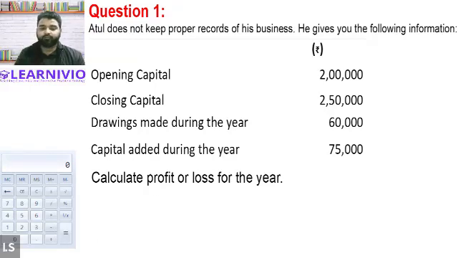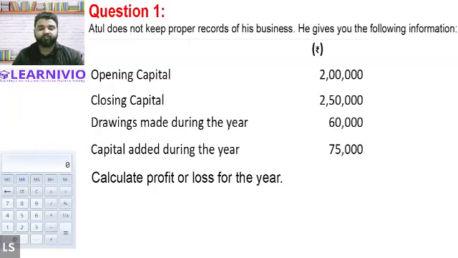Okay. So first of all, prepare the format of the statement of profit and loss account, everyone. A statement of profit or loss. All of you prepare the statement of profit or loss, and then we will write down each and every item in that statement. Then we will calculate whether Atul has generated profit or loss during the year.